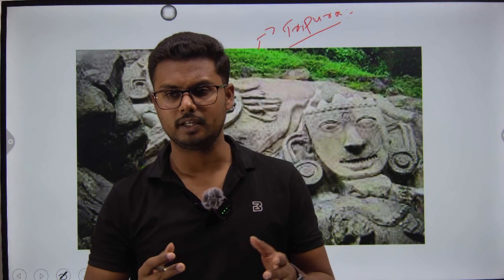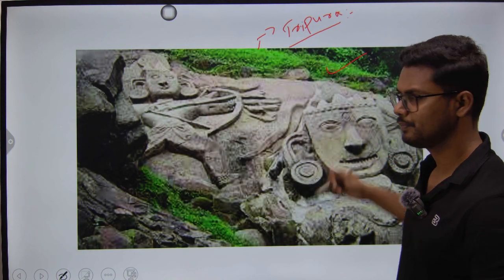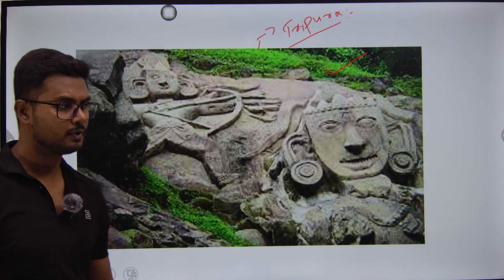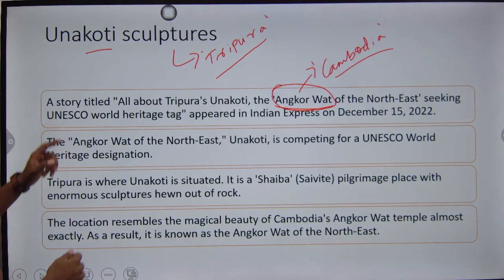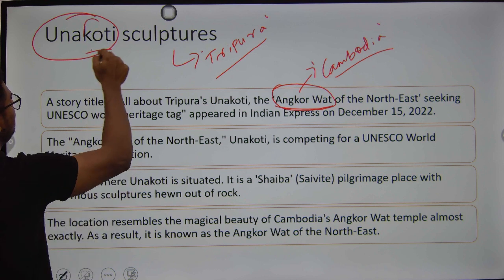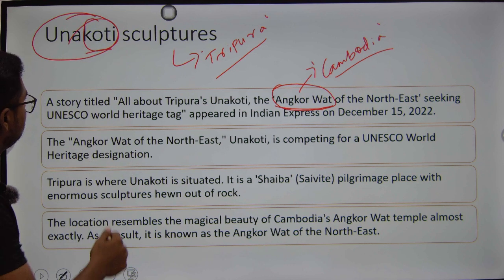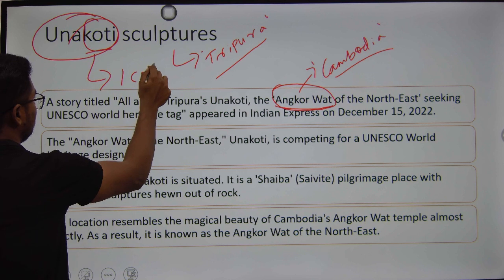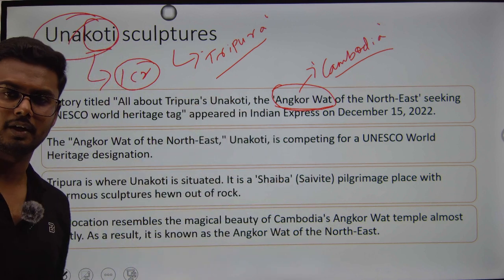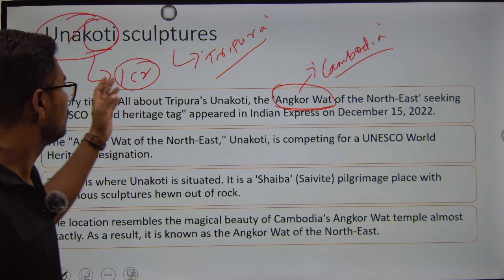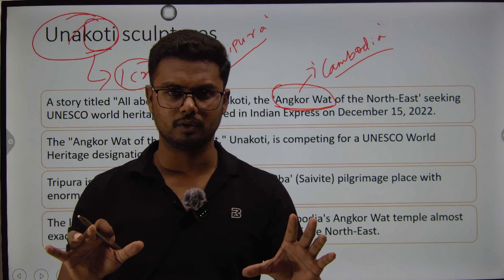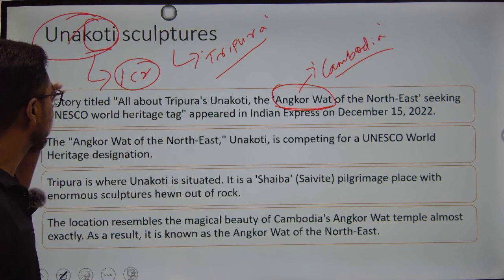What is it famous for? It is famous for its sculptures. Please remember, all these sculptures are carved on a single stone. First, let us understand the meaning of Unakoti. What do you mean by Unakoti? Does it sound familiar? See, Koti in Kannada means 1 crore. Although it is not a Kannada word, since I'm from Karnataka, it becomes my responsibility to tell about the meaning of Koti. So Koti in Kannada means 1 crore. In that way, you can remember the intricate details of this topic. So Koti means 1 crore.